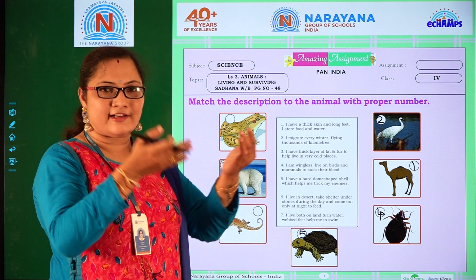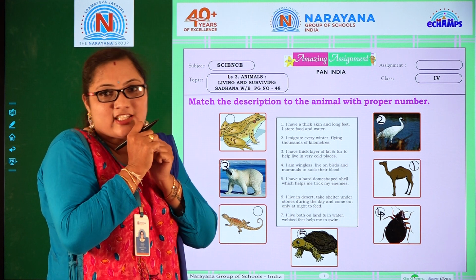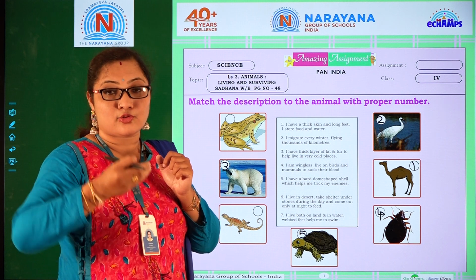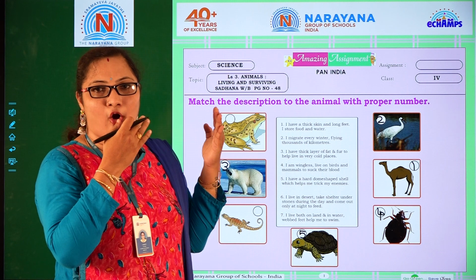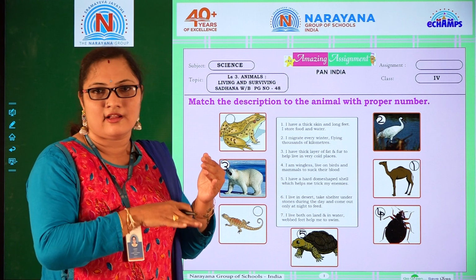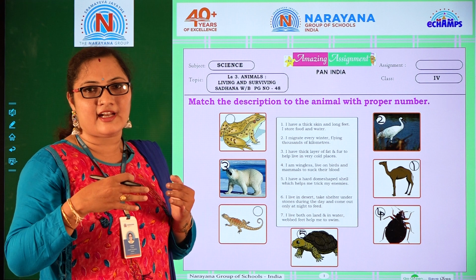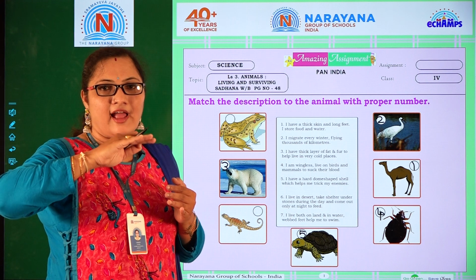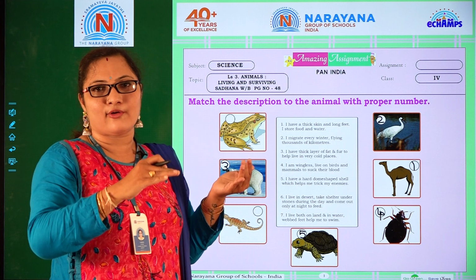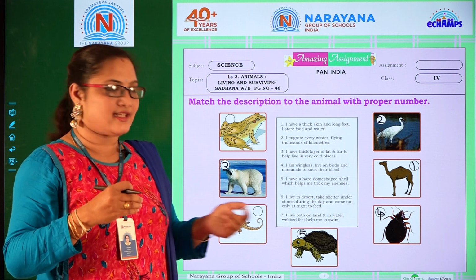It is not that it lives under water where it is very chilled; it stays under stones just to save itself from the hot climatic conditions. And at night when the sun sets and the climate becomes a little bit cooler, it comes out and takes its feed. That is lizard.